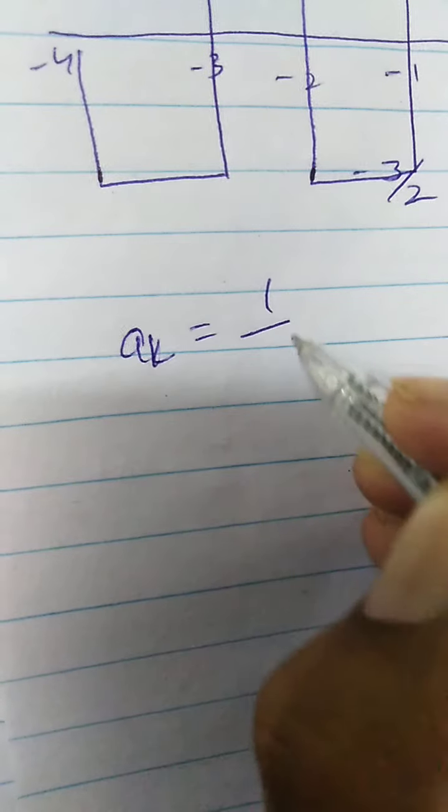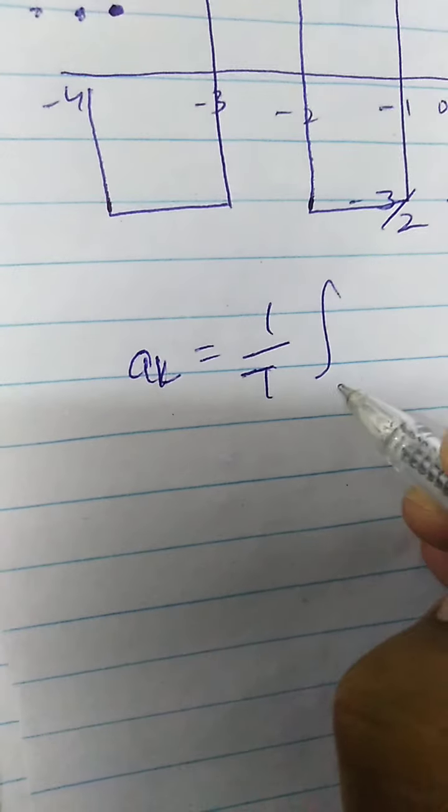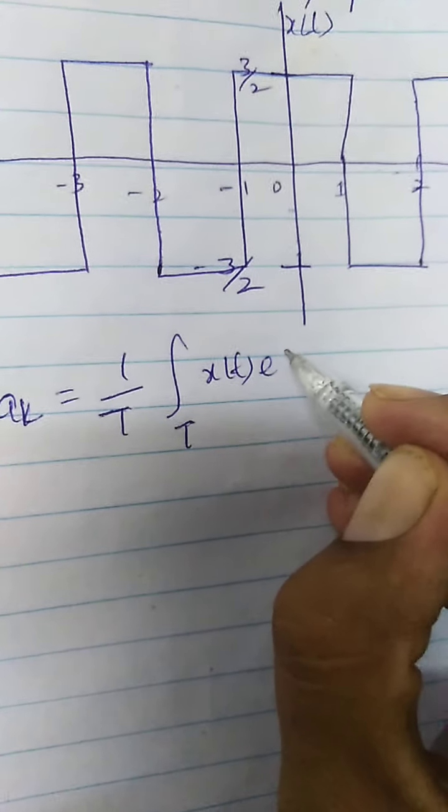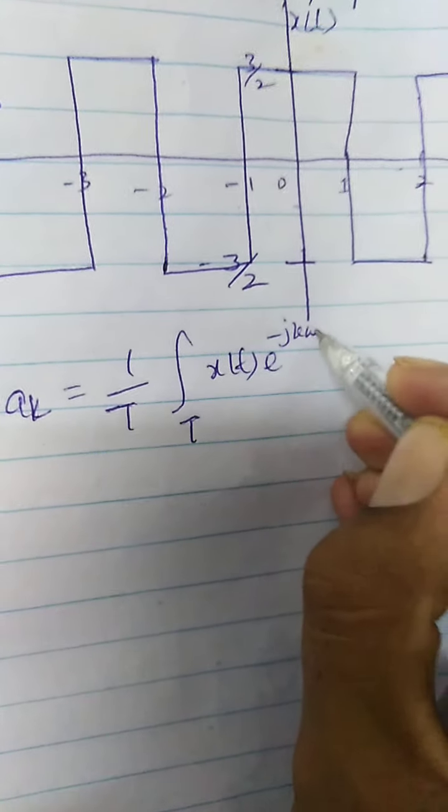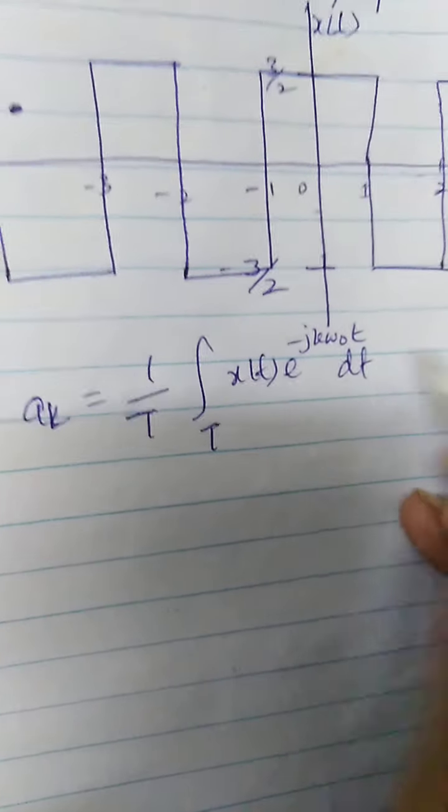So we wish to calculate the a_k coefficients that are calculated as 1 by T integral over one time period, x of t e to the power minus j k omega naught t dt.